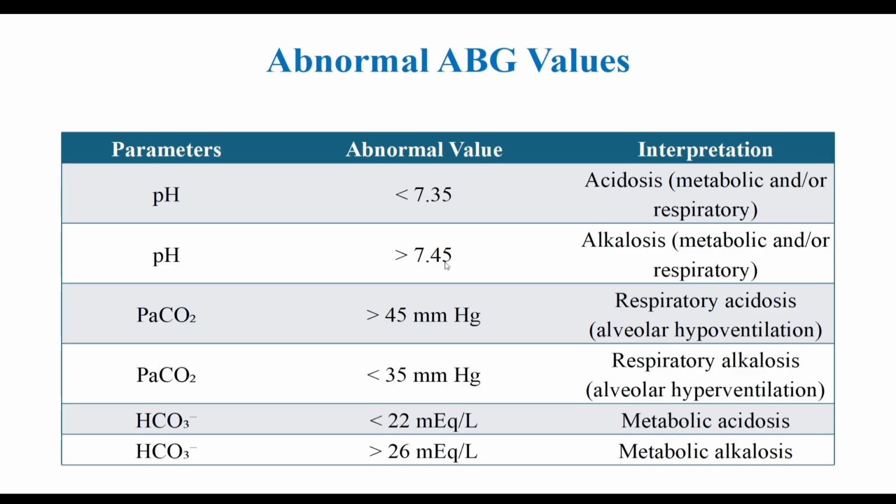At first, we have to know the normal values, then the abnormal values. Abnormal values can seem chaotic, but they follow a logical story. If pH is low and PaCO2 is high, that is respiratory acidosis. If pH is low and bicarbonate is also low, that is metabolic acidosis. The trick is to connect the direction of change. This alignment or opposition guides you to the primary disorder. The chaos dissolves into clarity.